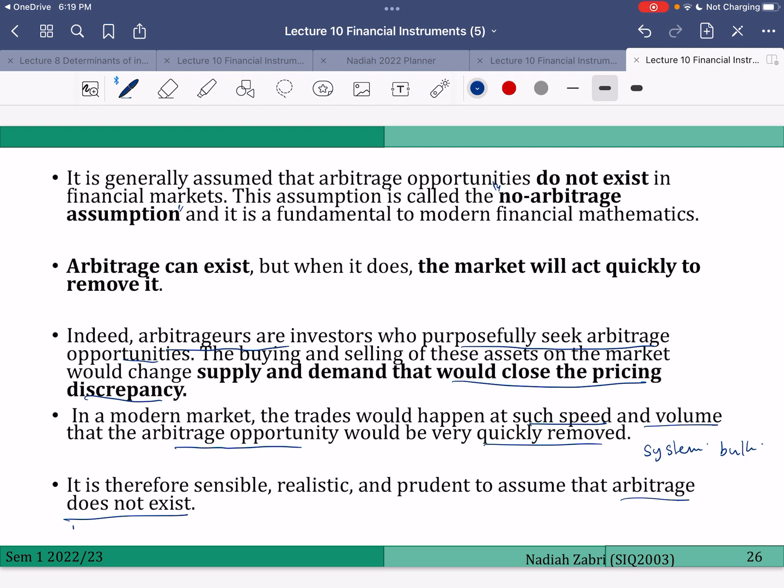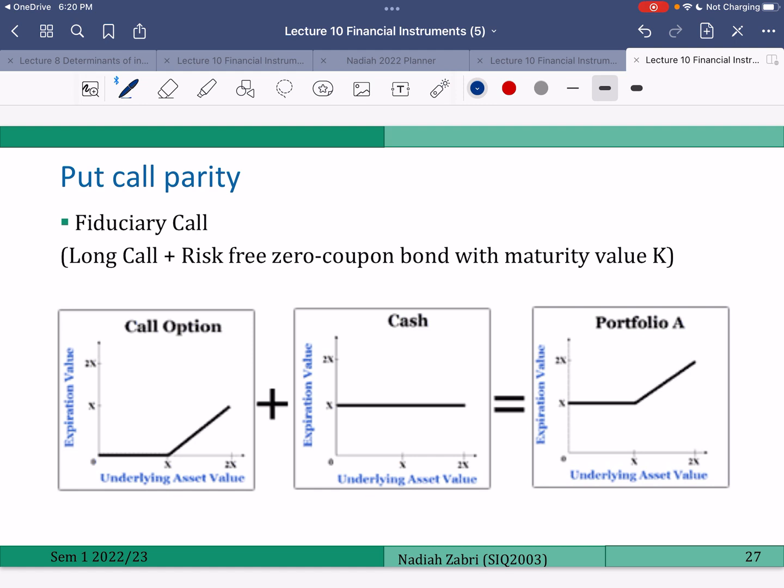Now I explain about the fiduciary call. What is a fiduciary call? It is a strategy that involves two instruments. First, you long a call, and then you buy a zero coupon bond with a maturity value of K. At the maturity date, you will get K, right? Maturity value of K. So this is your payoff at maturity. The maturity of your zero coupon bond has to match the maturity of your call. So these two pay off on the same date.